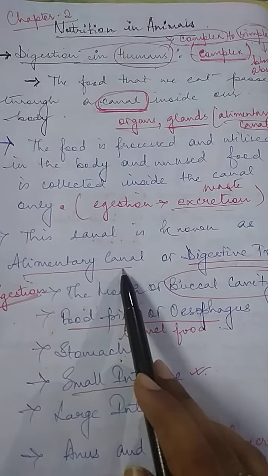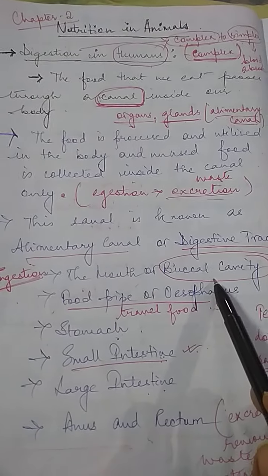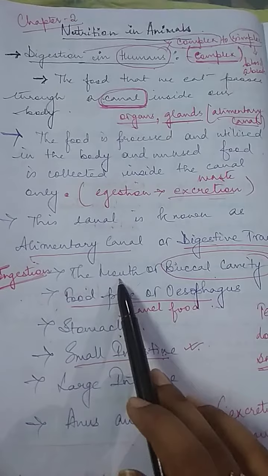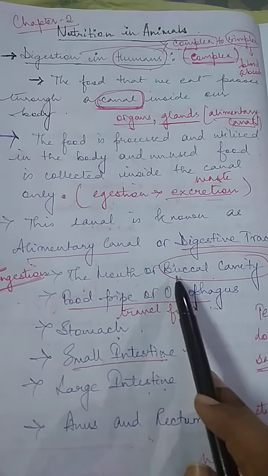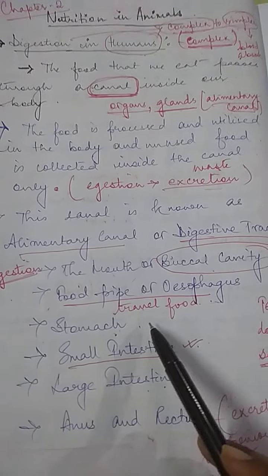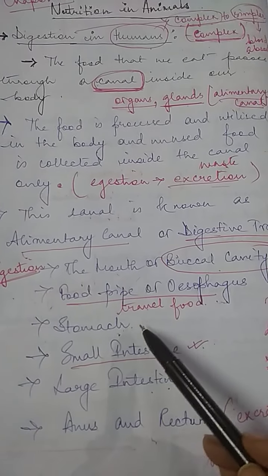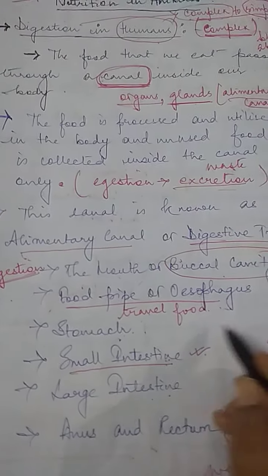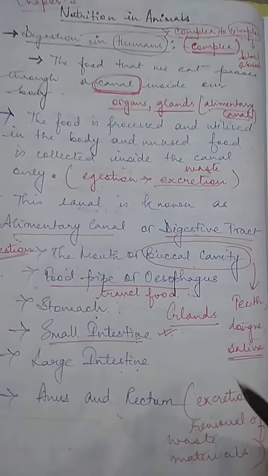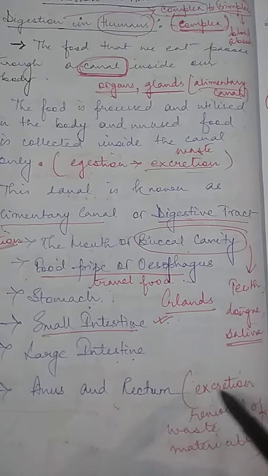Now, this alimentary canal or digestive tract consists of the following parts: mouth or buccal cavity, in which you ingest food, that is ingestion. You take it in through your mouth. First the food enters your mouth, then it travels through the food pipe or esophagus, then it enters your stomach, where further breaking down of it takes place. Then various associated glands are present. Next is your small intestine, then the large intestine, and then the rectum and anus, which cause excretion.